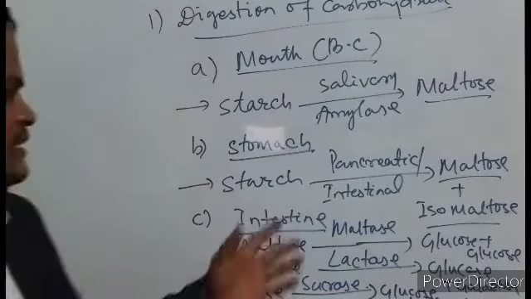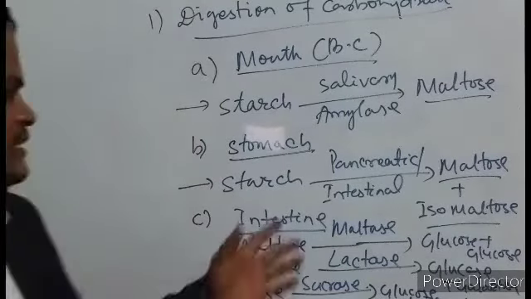So digestion in the mouth, digestion in the stomach, digestion in the intestine. In the intestine, digestion is completed. So maltose is converted to glucose plus glucose, lactose is converted to glucose plus galactose, and sucrose is converted into glucose plus fructose in the presence of sucrase. The enzymes here are maltase, lactase and sucrase. This is all about the digestion of carbohydrates.